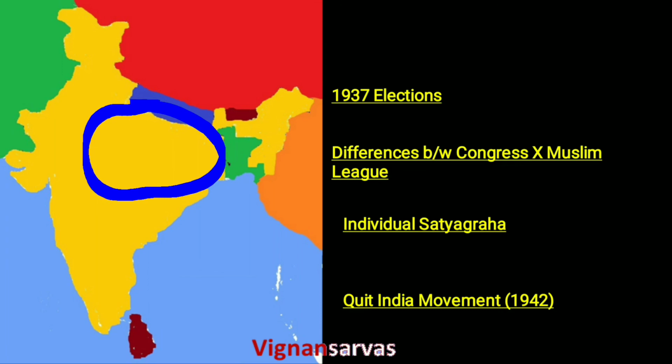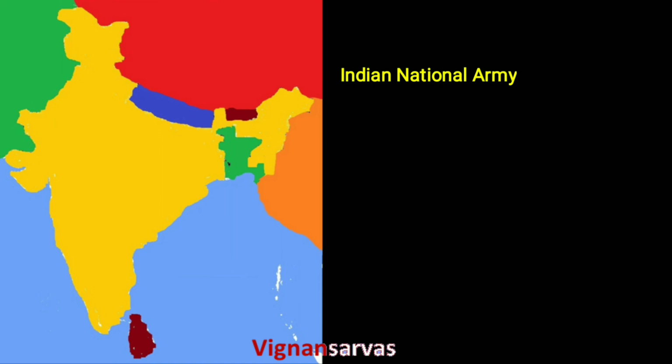By the end of 1945, the Second World War came to an end. The Labour Party came into power in England, which favored India, and appointed Mountbatten to look after the affairs of Indian independence. Also at this time, the Indian National Army launched by Netaji was one of the important topics in this regard.